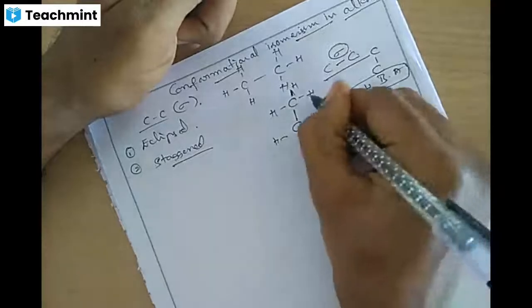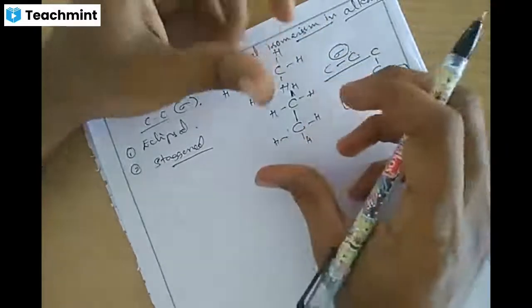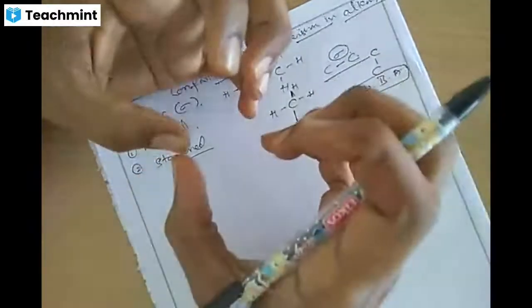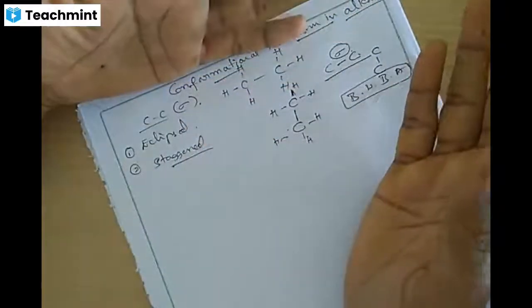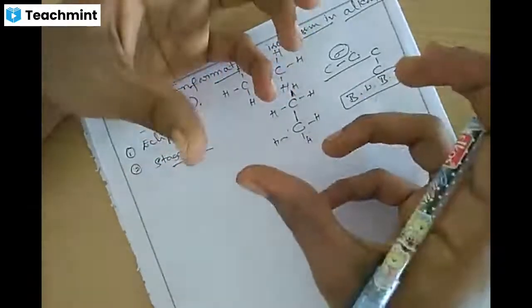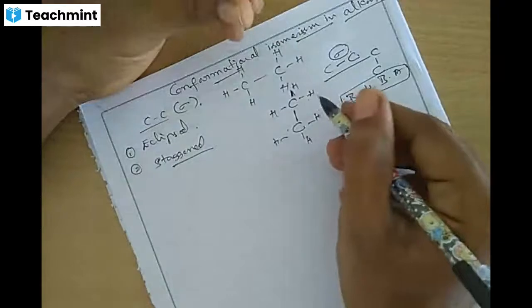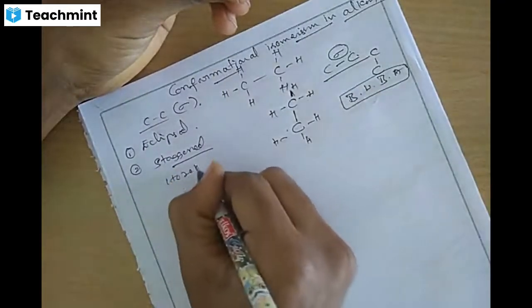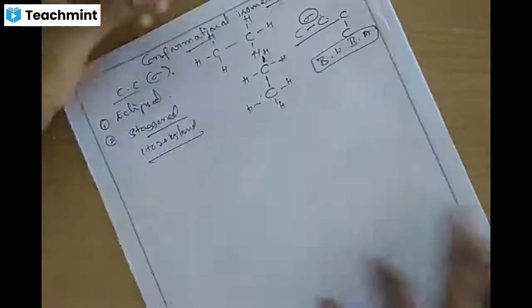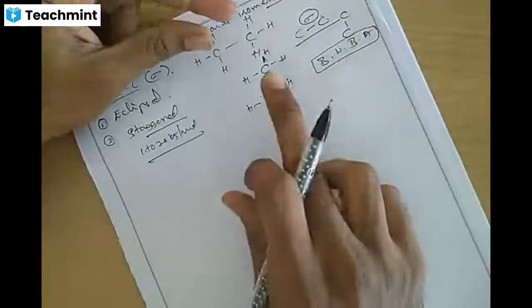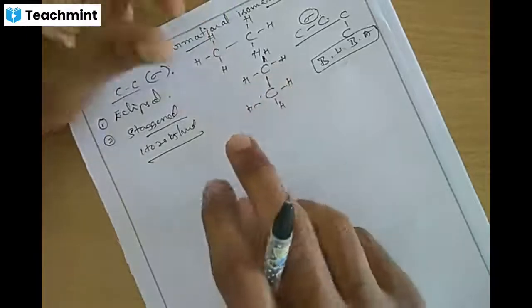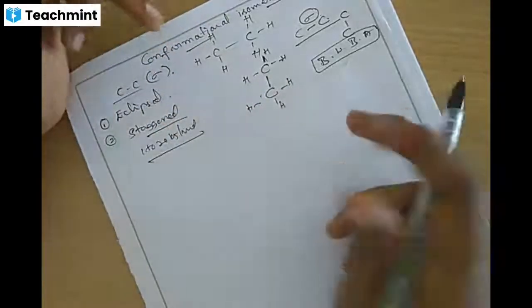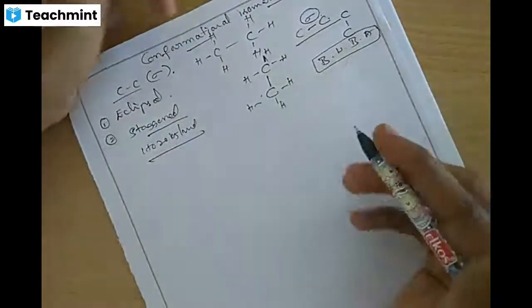In there, if the substituent groups are exactly covering each other, one hydrogen covering another hydrogen, that is eclipsed. If they are covering each other, then what happens? There will be a repulsive force between the molecules. The repulsive interaction is small, about 1 to 20 kilojoules per mole. So due to this, we get plenty of structures, or rotamers, or conformational isomers.